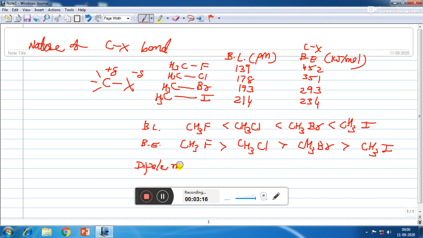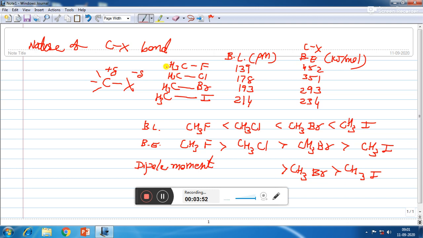the order of dipole moment is based on the electronegativity difference between carbon and halogen. The one having the least electronegativity difference is CH3I, so the dipole moment of CH3I will be least. The electronegativity difference between carbon and bromine is more as compared to carbon and iodine, so its dipole moment will be more.